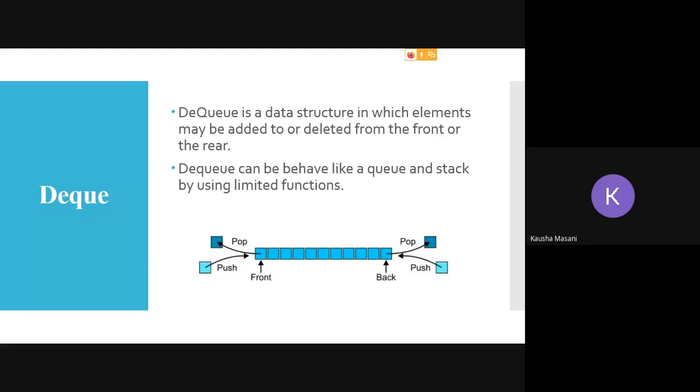So this is the diagram representation of your DQ. There is a front, there is a back. From the front also you can NQ and DQ, or push and pop the elements. From the back also you can push or pop, or do the NQ and DQ operation as you like.